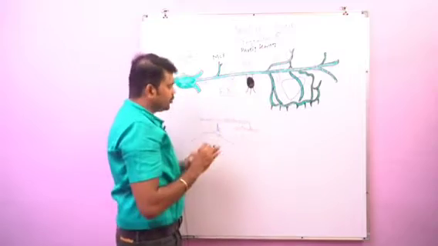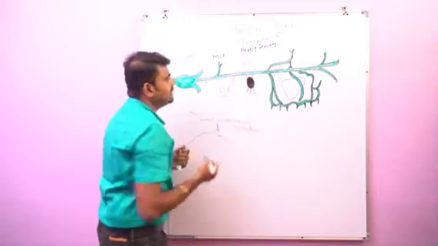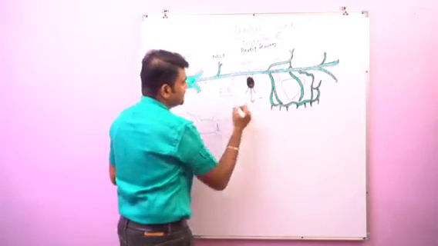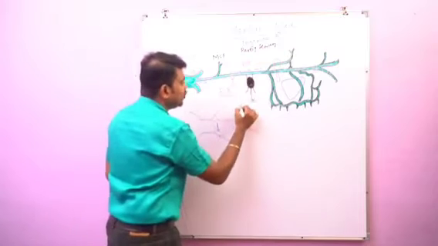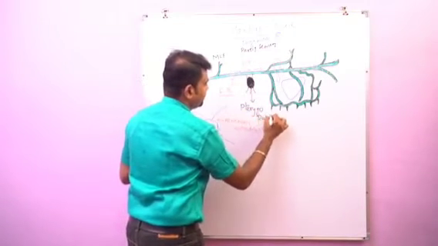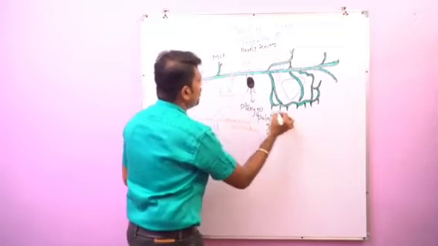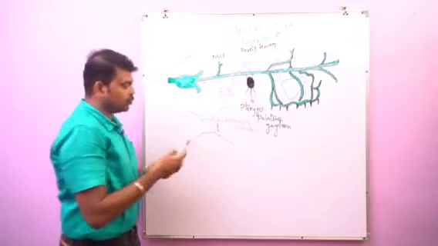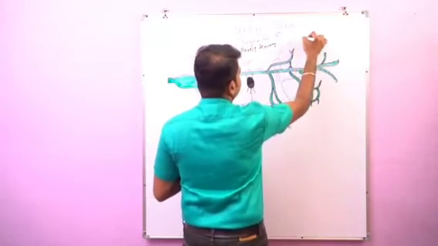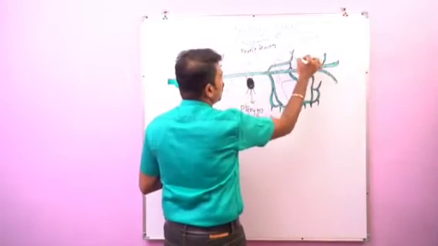In the pterygopalatine fossa, it undergoes a straight course and suspends one important ganglion, the largest peripheral parasympathetic ganglion, the pterygopalatine ganglion. It leaves the pterygopalatine fossa through the inferior orbital fissure and reaches the orbit.